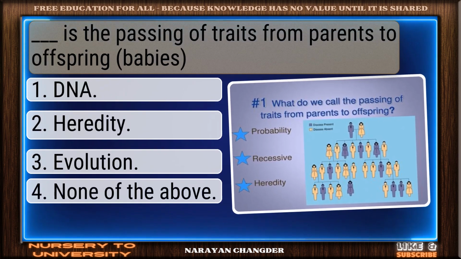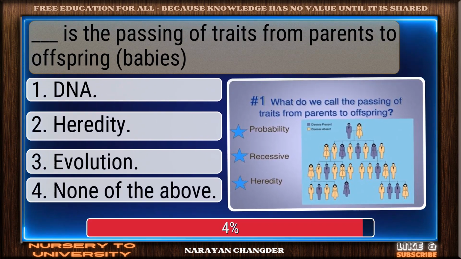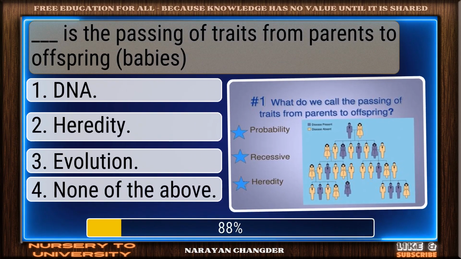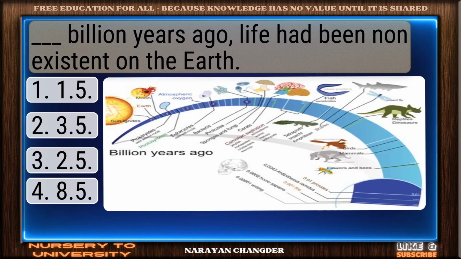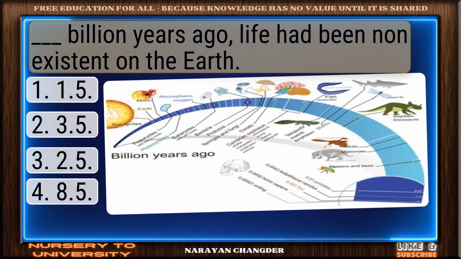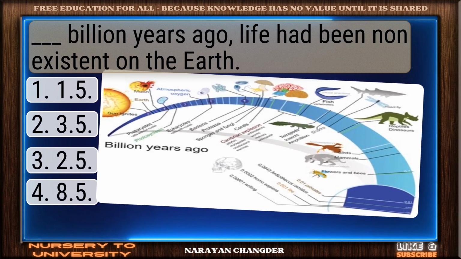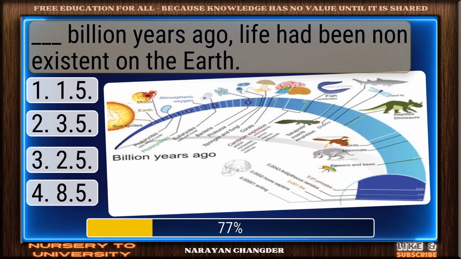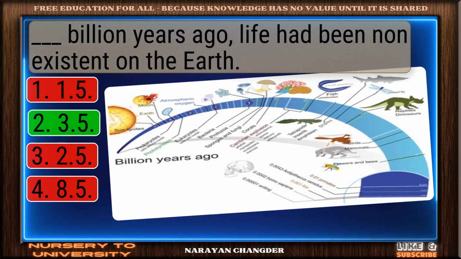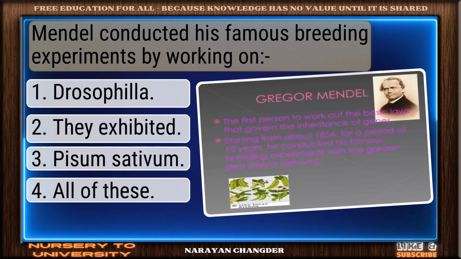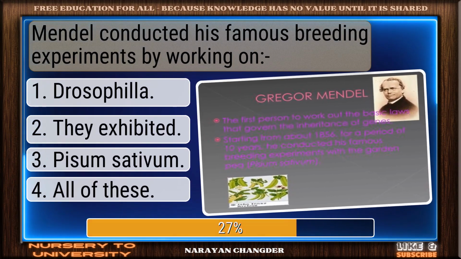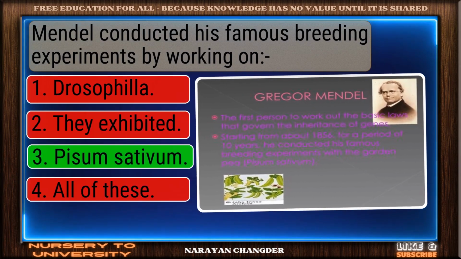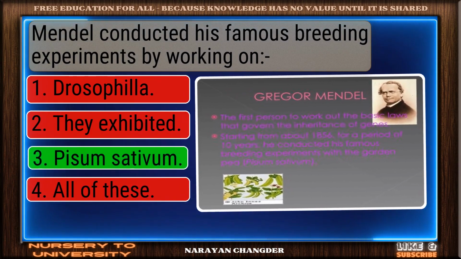Dash is the passing of traits from parents to offspring. Right choice. Heredity is best. Dash billion years ago, life had been non-existent on the Earth. Bravo. 3.5 is the answer. Mendel conducted his famous breeding experiments by working on... You chose Pisum sativum. Correct?